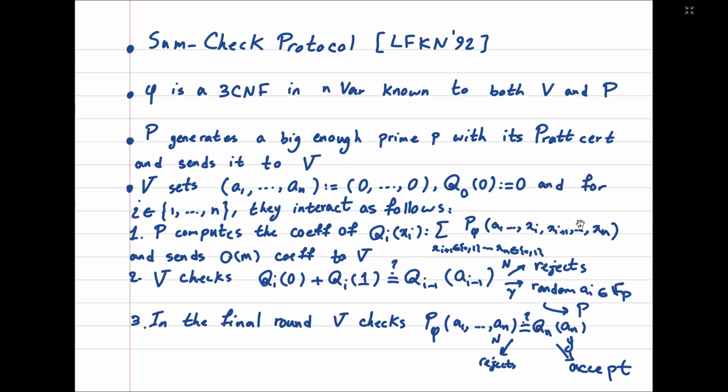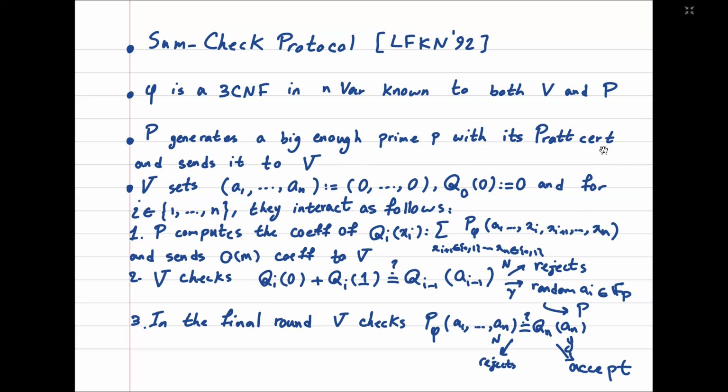And the important point about the sum-check protocol is that it has completeness and soundness. Namely, if phi is an unsatisfiable formula, then there is a prover which, with probability 1, can persuade the verifier that phi is unsatisfiable. And the soundness says that if phi is not an unsatisfiable CNF, then for any prover, the verifier with high probability realizes that the prover is lying.